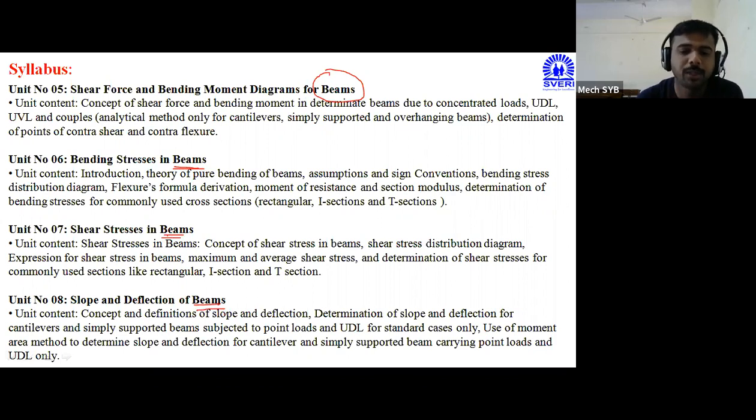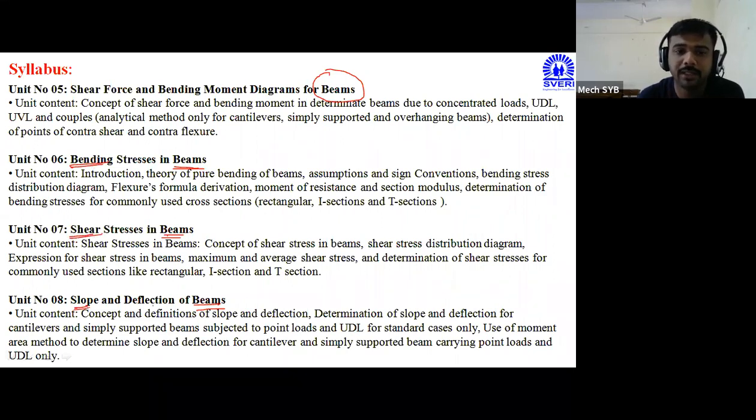That means all 4 chapters are correlated with the beam structure only. And here we have to check the strength of the beam. We have to calculate the shear force induced in the beam, the bending moment induced in the beam, the bending stresses in the beam, and the shear stresses in the beam.